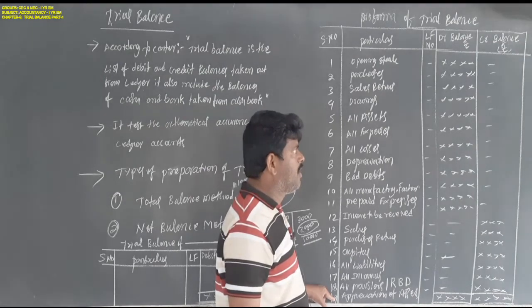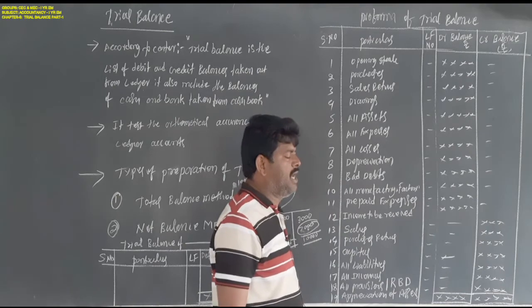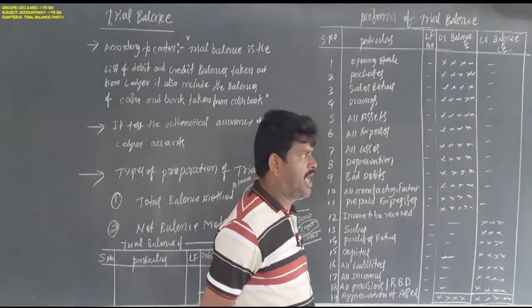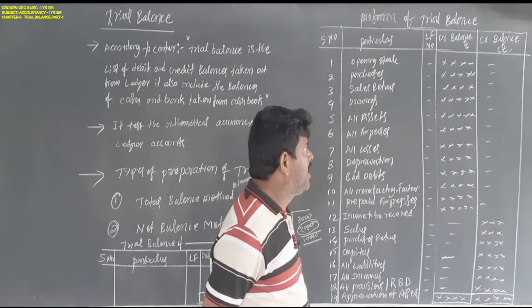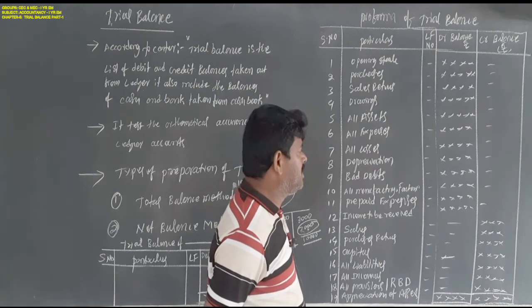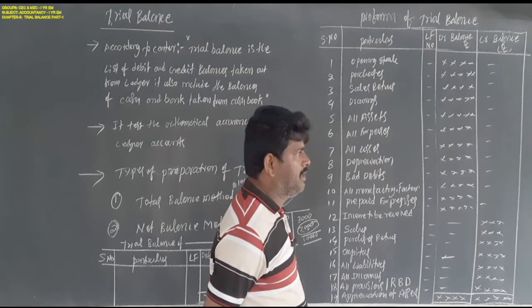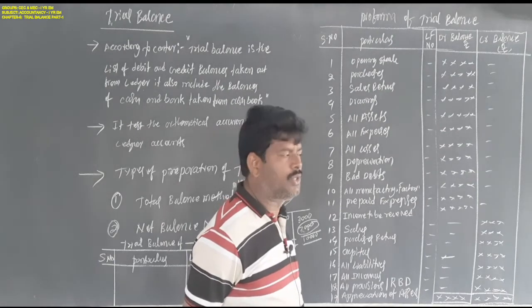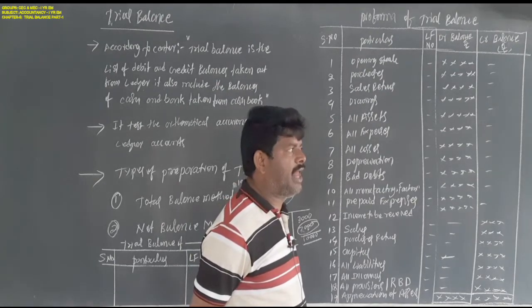These items repeatedly appear in the trial balance. So this is about the trial balance and proforma. Remember this format must be known to each and every student, so it is easy to prepare a trial balance.